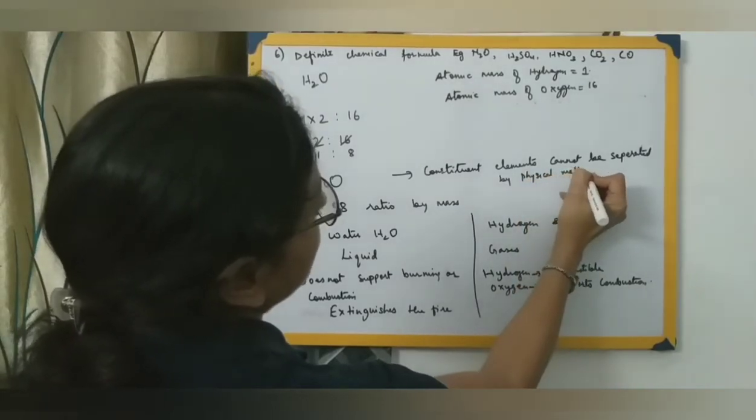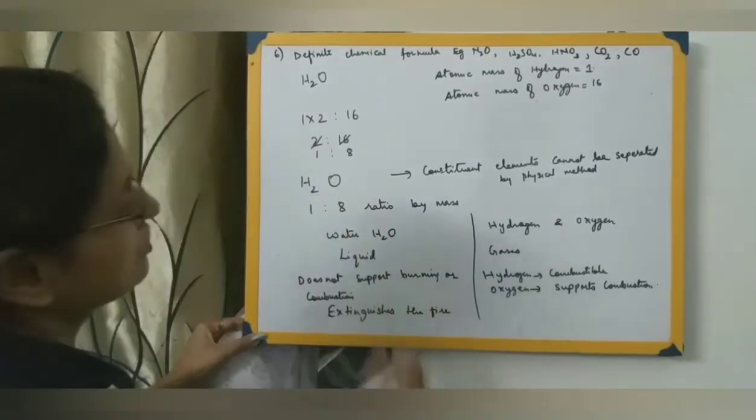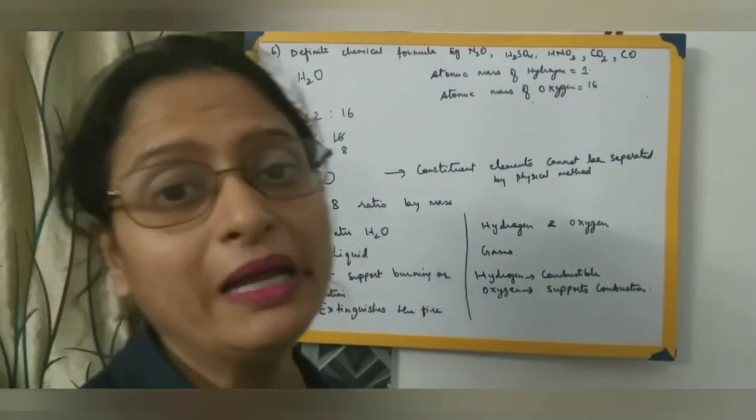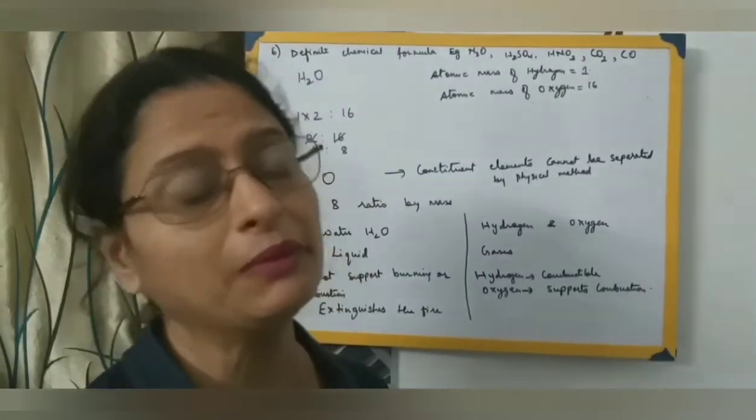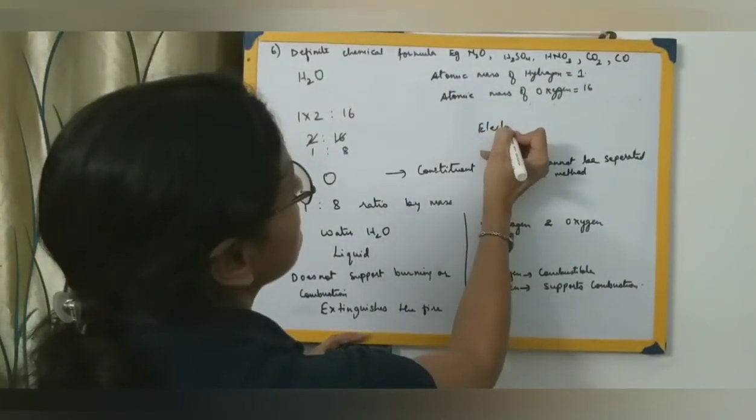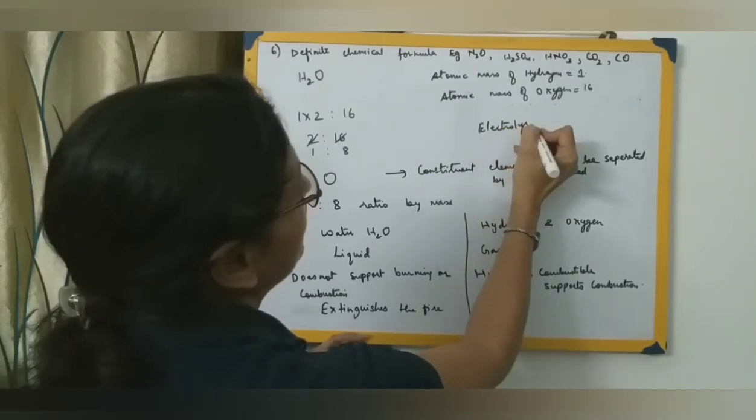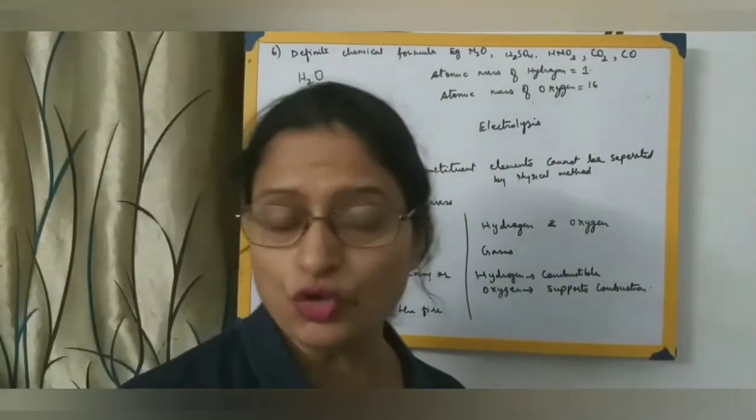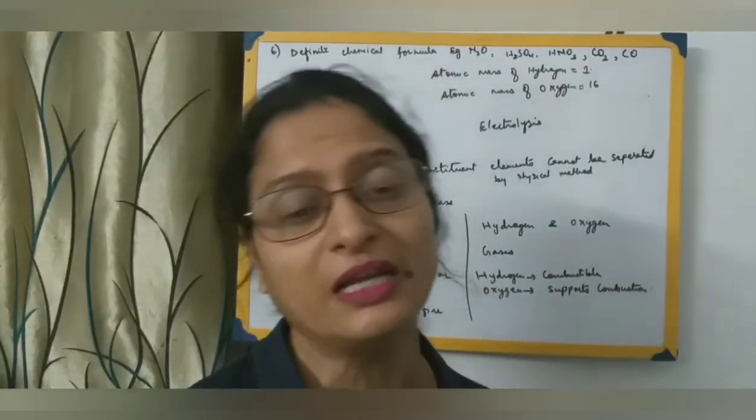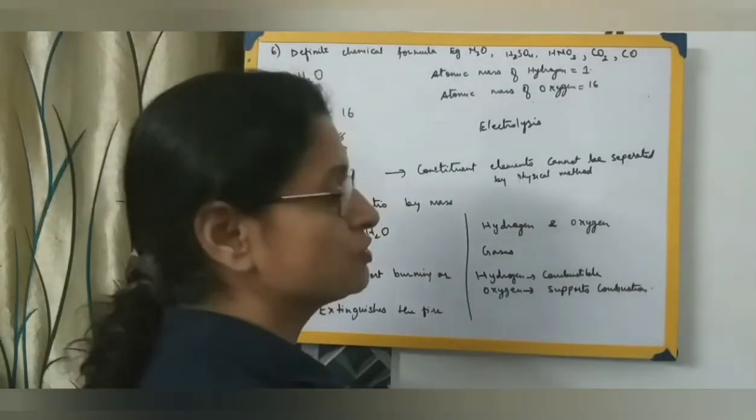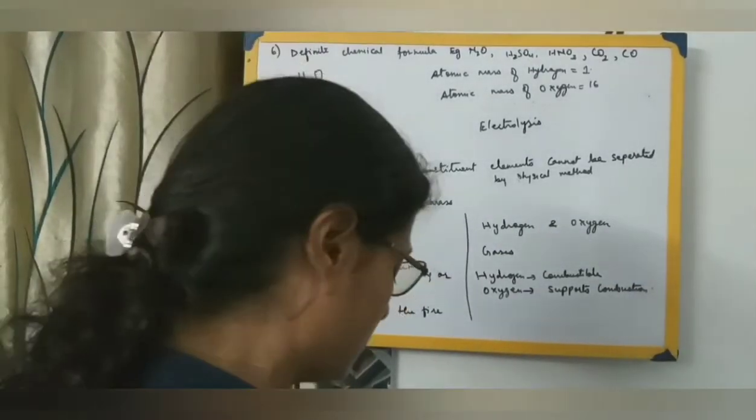So how can we separate these constituents, hydrogen and oxygen, from the water molecule? Obviously we can separate them by a chemical method, and that chemical method we call electrolysis. That means if you pass an electric current through water in the presence of a few drops of an acid, that is sulfuric acid, then we can separate hydrogen and oxygen from the water molecule. So that is a chemical method.